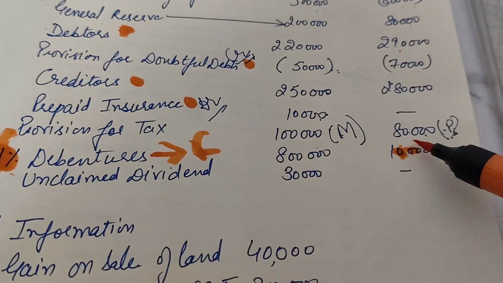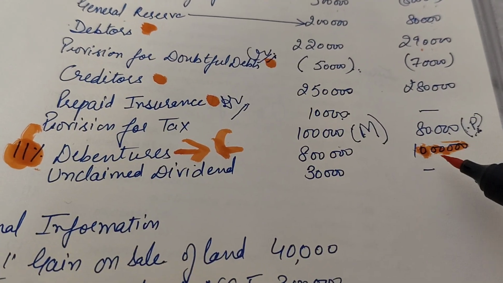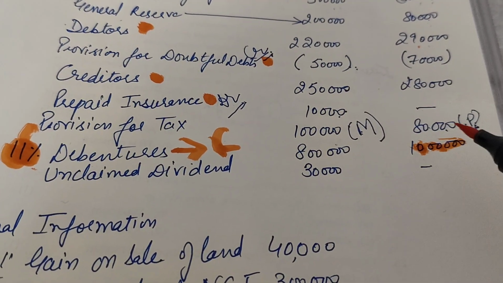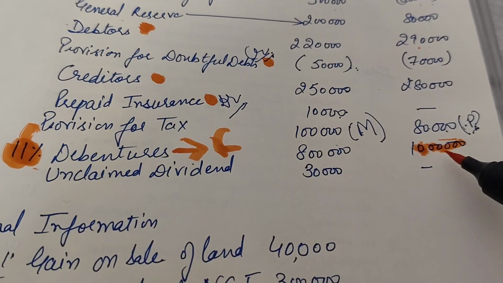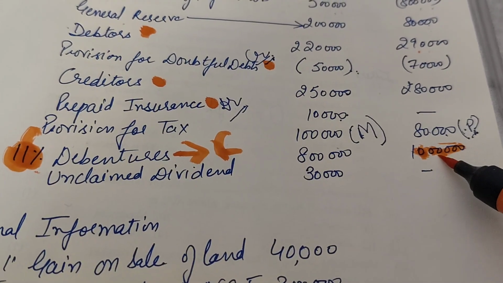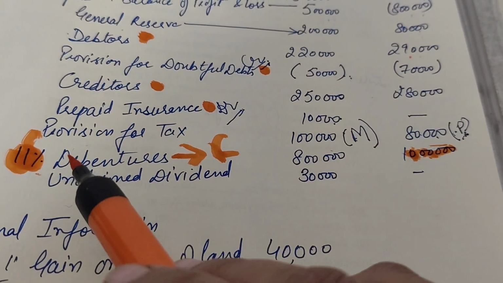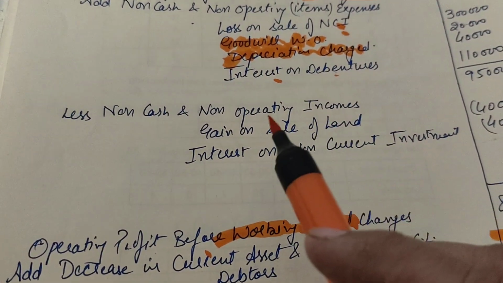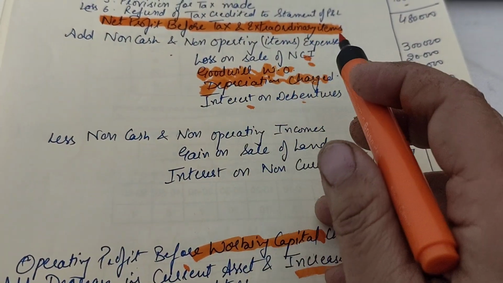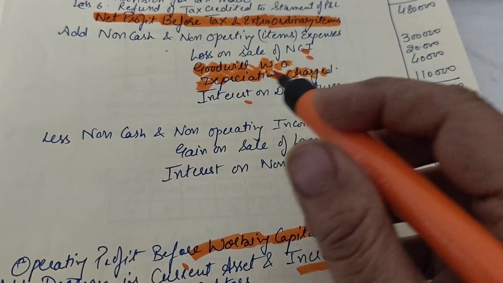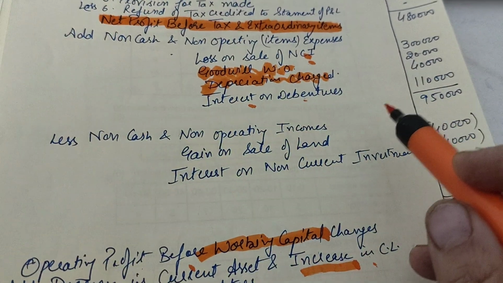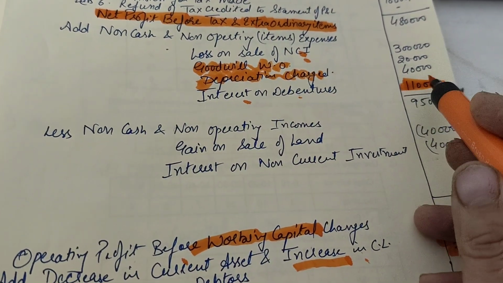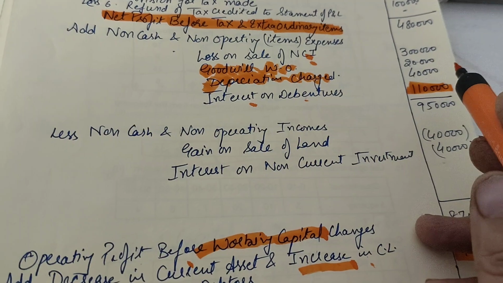I'll discuss this point of interest on debentures in detail in the next video, but right now it will be taken on the opening balance if nothing is mentioned in the question. So 10 lakhs at 11% is 1 lakh 10,000. Now where do we take this interest on debentures? It would go to non-operating expenses, where it would be added. So this is 1 lakh 10,000 rupees, which we have to add up here for interest on debentures.